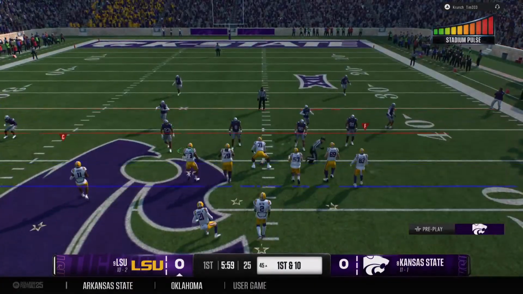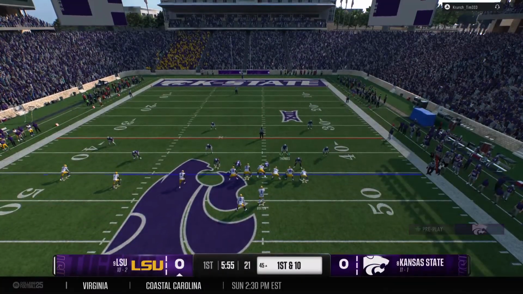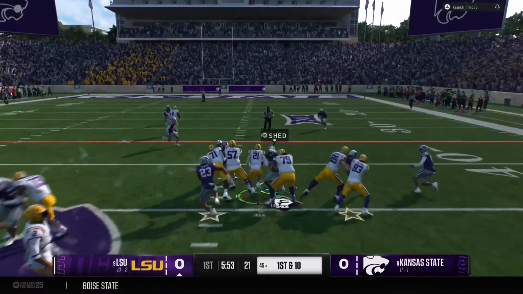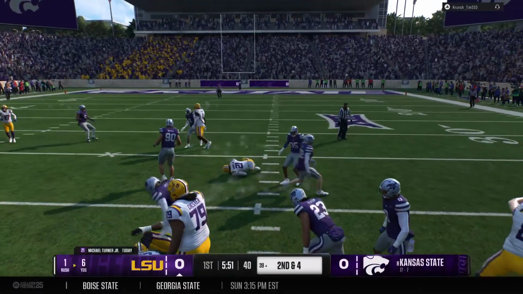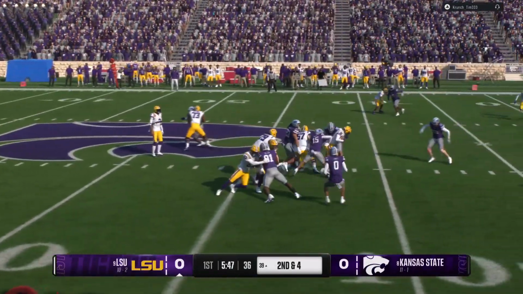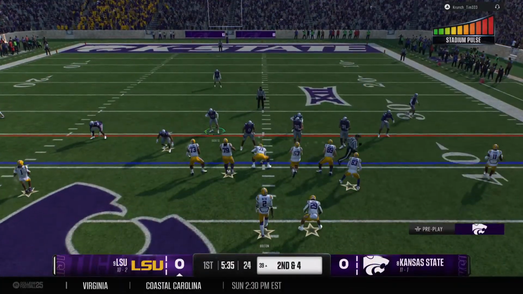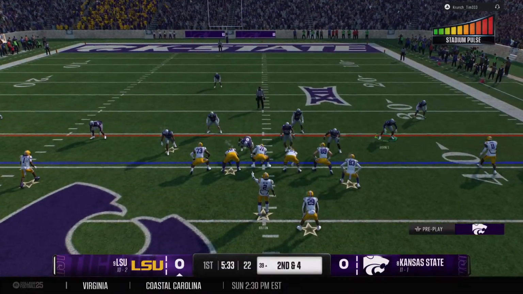Chris, I know when we think about LSU, we go back to 2019. Joe Burrow, Ja'Marr Chase, Justin Jefferson. That dynamic offense. But at the end of the day, it's still LSU. It's still the SEC, and ground and pound is something they will never move away from. Great job here. Move the sticks. Offense getting set. Second down play here.